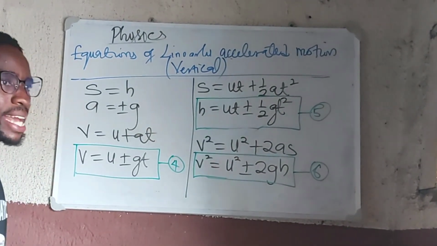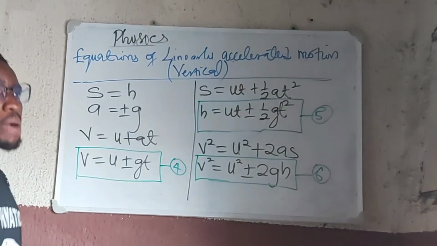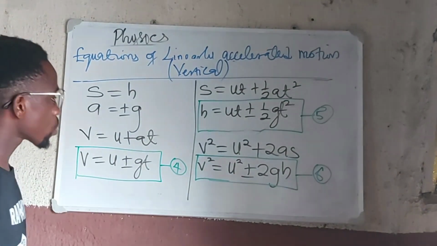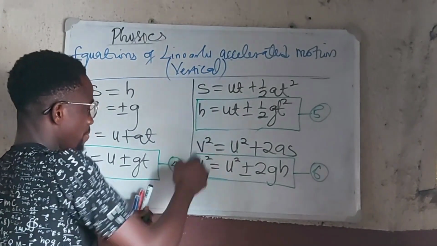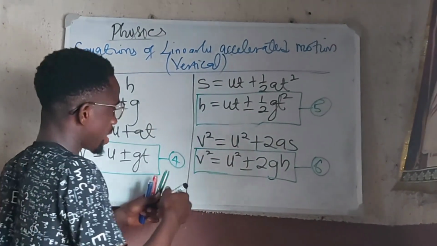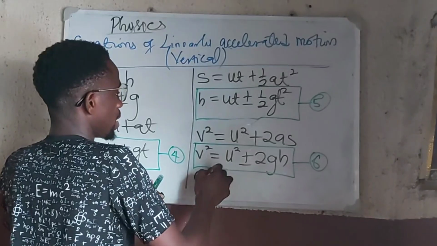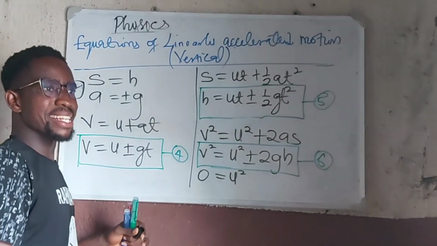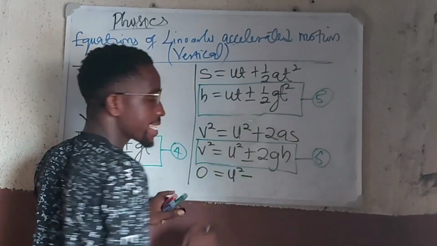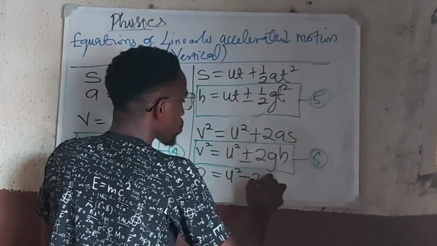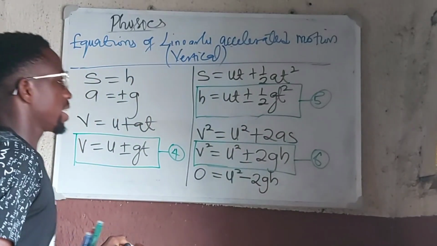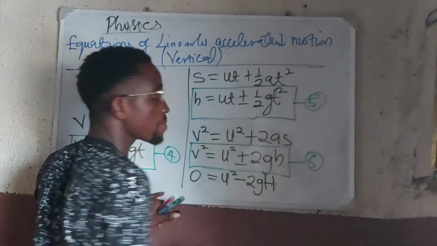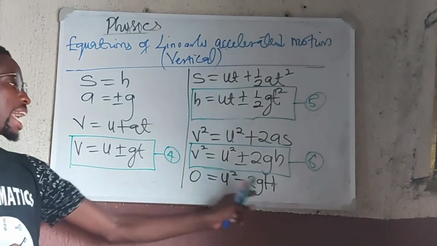You know, when the body gets to a maximum height, if you throw a body up, when it gets to a maximum height, the final velocity at that point is 0, right? So we can change this V squared to 0 squared, which is equal to U squared. Now, because the body is rising up, we are going to choose negative, minus 2gh. And then let's change the h here to capital H because we are talking about maximum height.